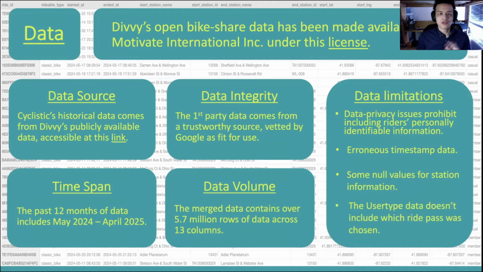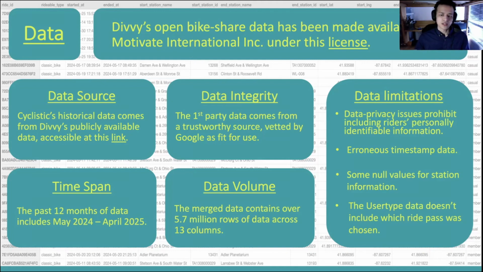Finally, the fourth issue was that the user type data was binary, meaning that there were only members and casuals, which is not the best and most precise thing because casuals are actually two types of user. They are either single ride passes or day passes. It would have been really useful to have more precise measurement for the user types because it could have indicated which choice, whether single ride pass or day pass, was more popular, when, and for what reason. We could have inferred something from that, but we just can't.